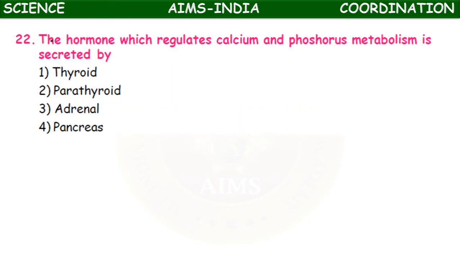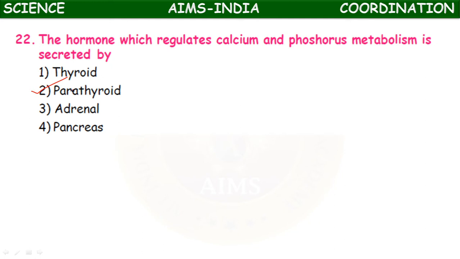The hormone which regulates the calcium and phosphorus metabolism is secreted by thyroid, parathyroid, adrenal, pancreas. Here it regulates the calcium and phosphorus metabolism. It is under the control of parathyroid hormone, calcium metabolism especially.